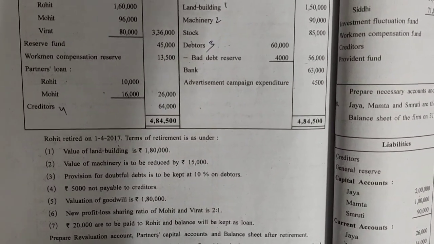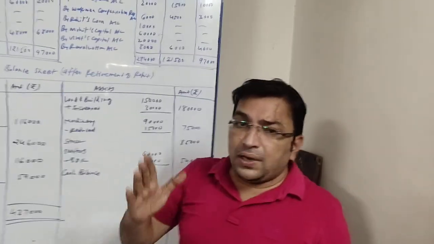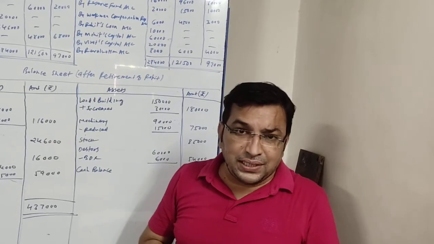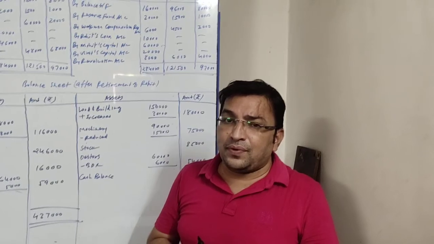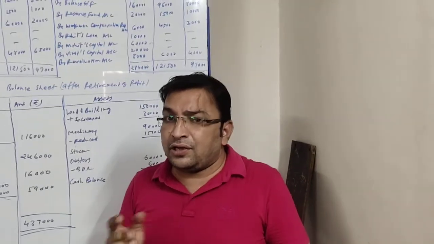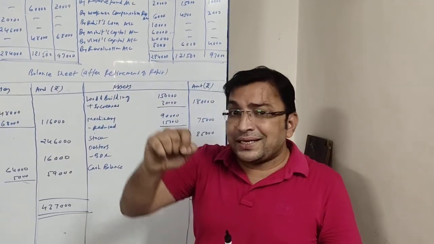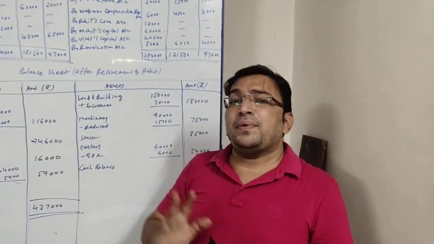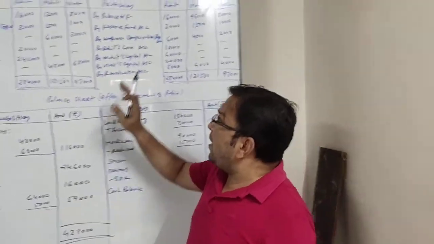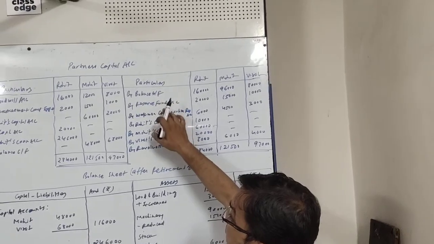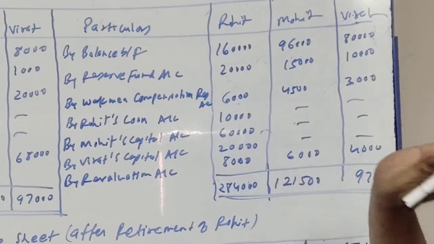Next item. Partners loan. Rohit's loan is given 10,000 and Mohit's loan is given 16,000. Normally partners loan is carried forward in new balance sheet, but here 2 partners loan are given, one Rohit and one Mohit. Mohit is a continuing partner, so his loan will be carried forward in balance sheet, but Rohit is retiring, so Rohit's loan will be transferred to his capital account. First of all, we will see Rohit's loan. How to write here? In capital account of Rohit, by Rohit's loan account and 10,000 the amount is.